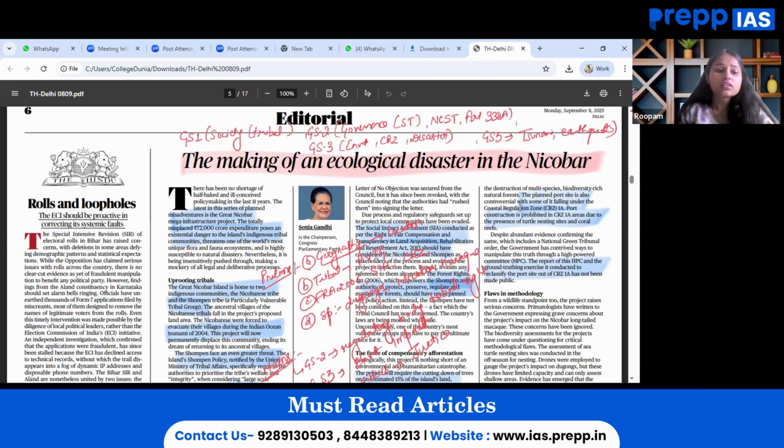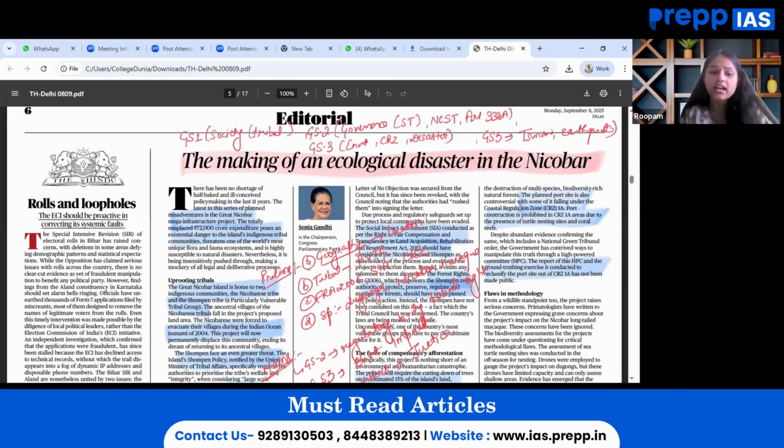So from the prelims perspective, other areas that we can see while going through this particular article: the exact location, the latitude that separates Andaman and Nicobar from mainland India. Then the Forest Rights Act and the recent changes that have happened with regard to the coastal regulation zone. Then from the mains perspective, the constitutional safeguards that have been provided to the PVTG communities. Before the beginning of any infrastructure project, what sort of structural mechanism in the form of EIA, Environmental Impact Assessment, and SIA, how they are being made.